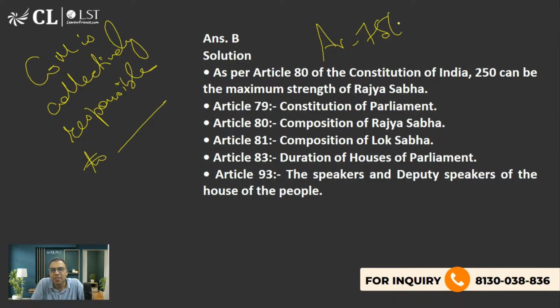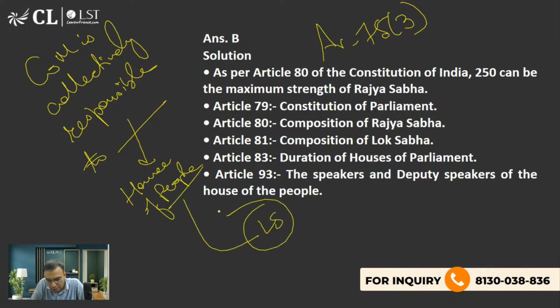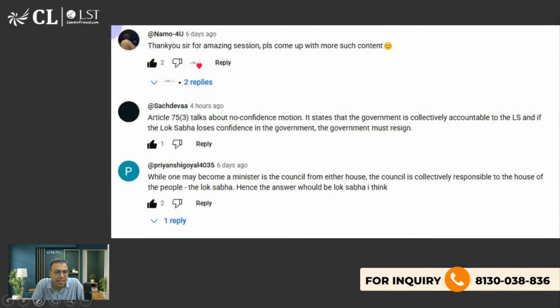So the answer is Article 75, Clause 3 says Council of Ministers is collectively responsible to House of People, which means Lok Sabha. I got 2 right answers in the comments. Sachdeva was right and Priyanshi Goel both had answered me correctly that yes, Article 75 Clause 3 talks about it. And that Council of Ministers is collectively responsible to Lok Sabha only.